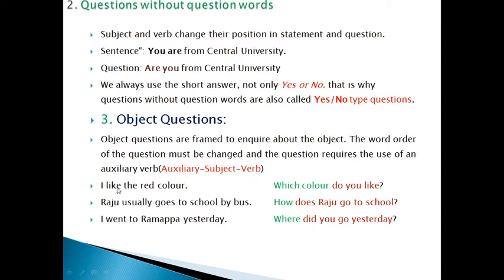I like the red color. This is a sentence. So we are forming a question to this sentence. Which color do you like? If you ask this question, you get this answer: I like the red color. Here see, which color and do you like? Right? Auxiliary, subject, verb. So this is the word order.